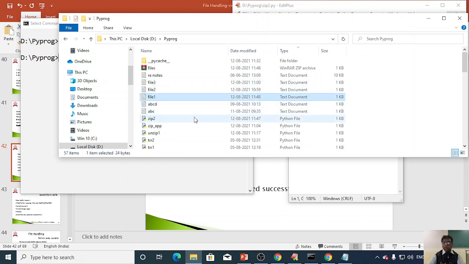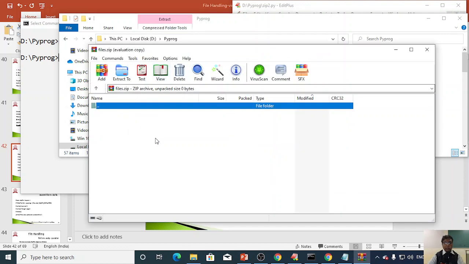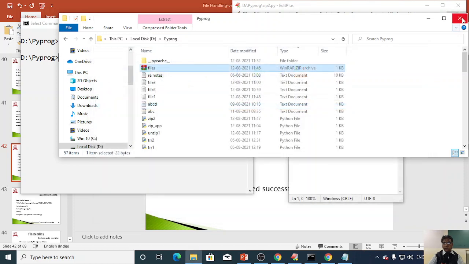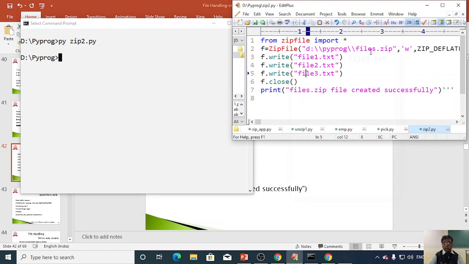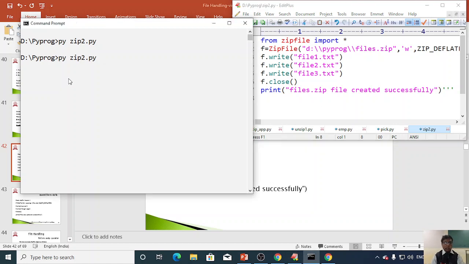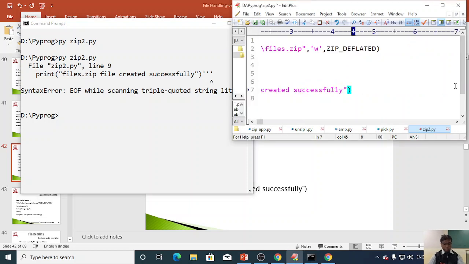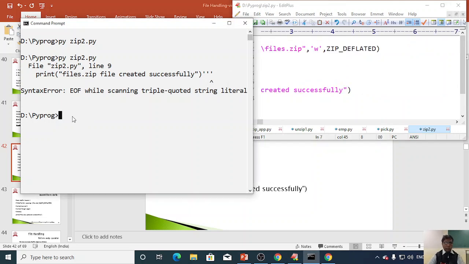Let's review once again, no files are available in this files.zip. Now if I save this and execute, there is a problem because of the comment line, so execute again. Successfully executed.